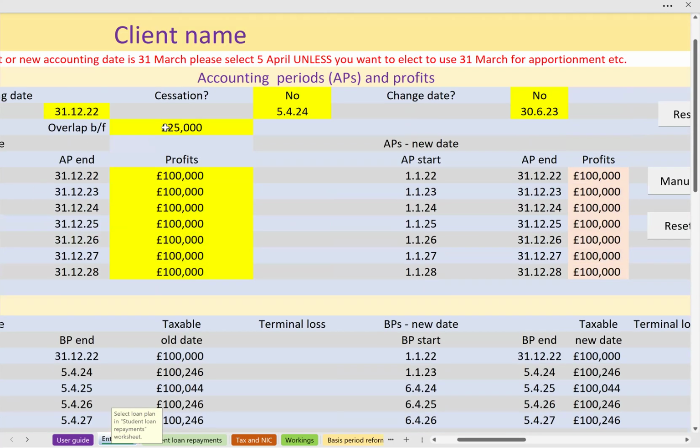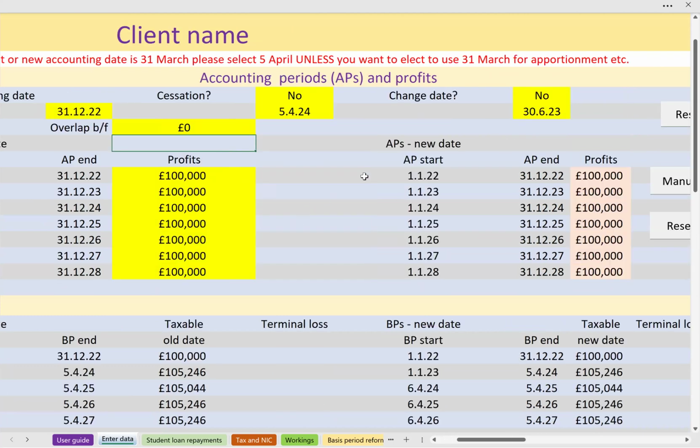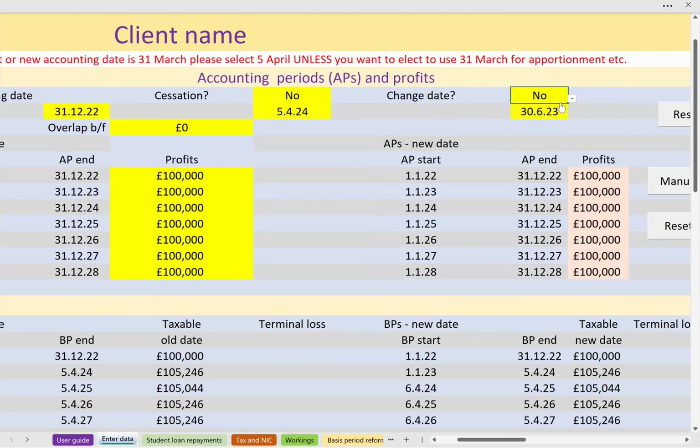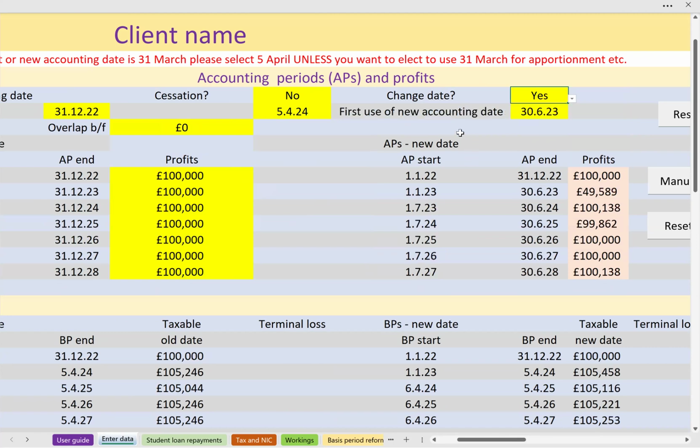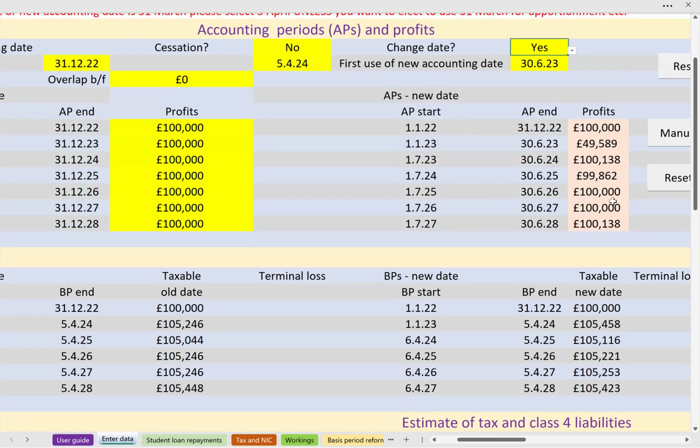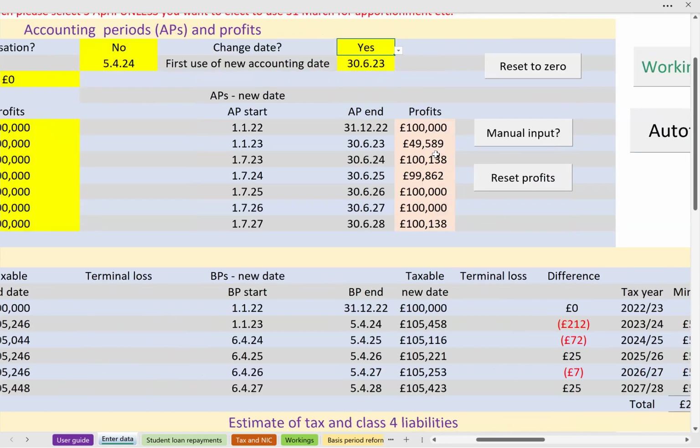But where it becomes a little more interesting is if we decide to change accounting date. And although it may be counterintuitive, what happens if we change date from 31 December 22 to 30th of June 23, which we are entitled to? That would be a change during the 23-24 tax year, and that change could be notified to the revenue at any time before you file the 23-24 tax return. And we can see straight away that the profits are then reallocated in this column with 100,000, 49,589.